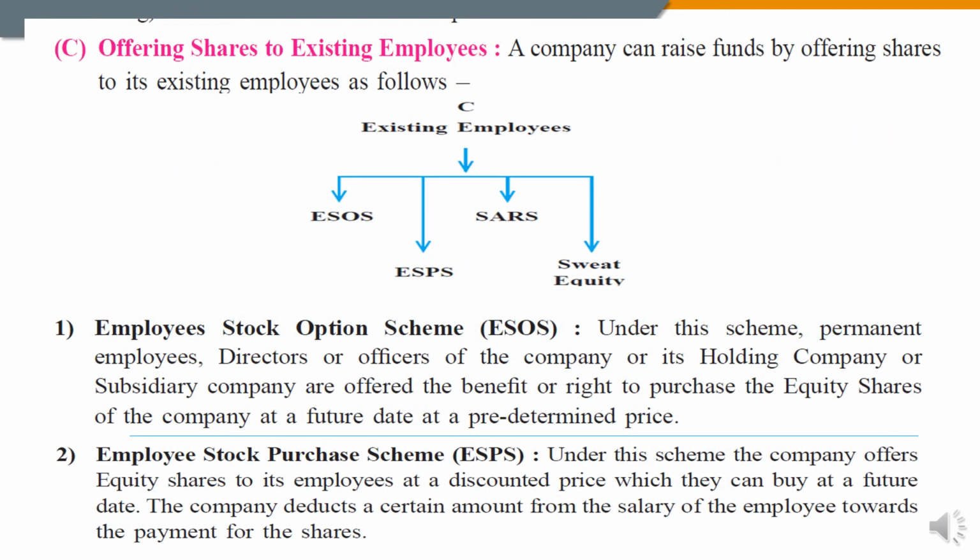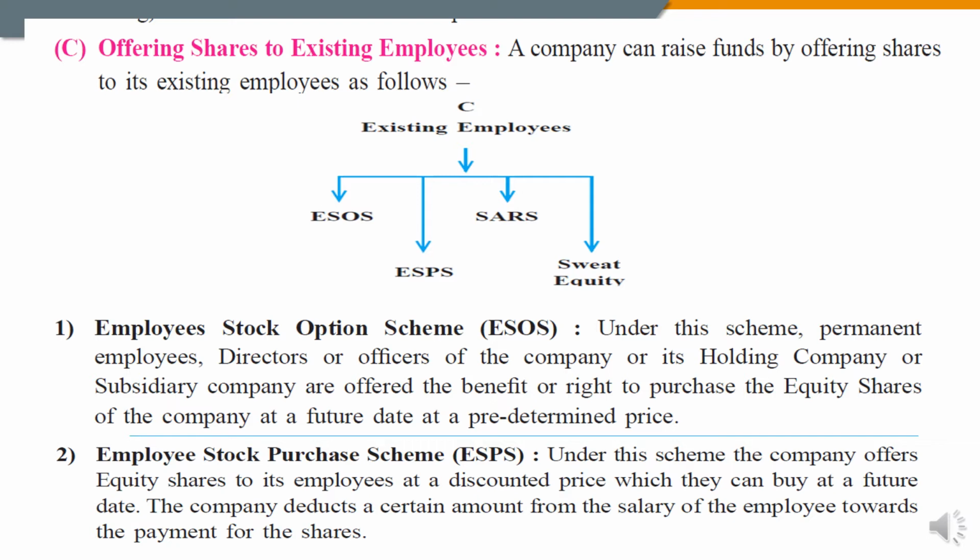Next method of issuing is offering shares to existing employees. The previous option was in how many ways the company can issue its shares. The first one was the initial public offer, meaning the offer was made to the public. The second one was an offer to the existing equity shareholders. Now it is an offer to the existing employees.